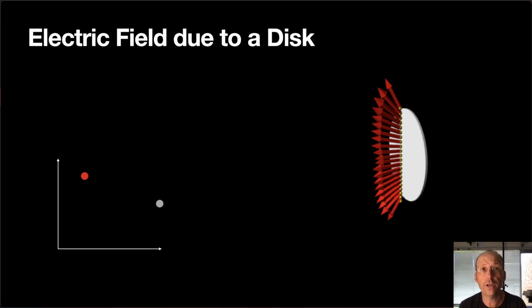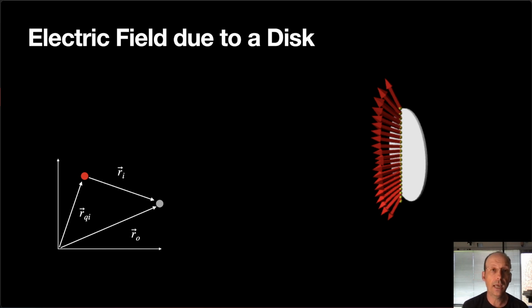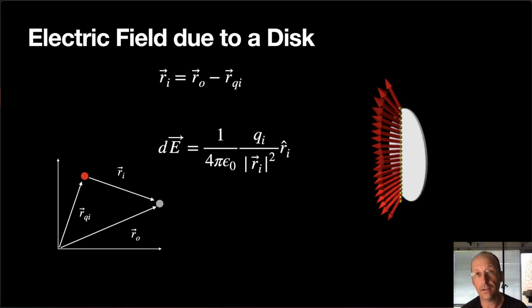So here I have a red point charge, and the white point is where I want to find the electric field. So I have a vector location for the charge, a vector location for the observation location, and the vector from one to the other. That's what I want. And imagine that I break that disk into 1,000 points. Then Ri, the vector for each one, is just the observation location minus the charge location, and then I can use this to calculate the electric field due to that one point charge. And then I just add up all the electric fields, and I get my total electric field.